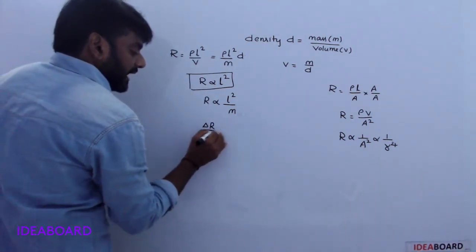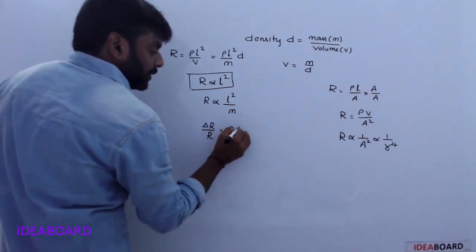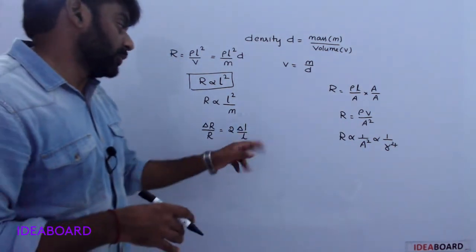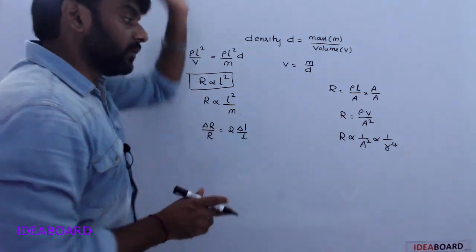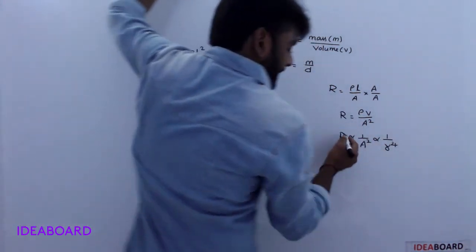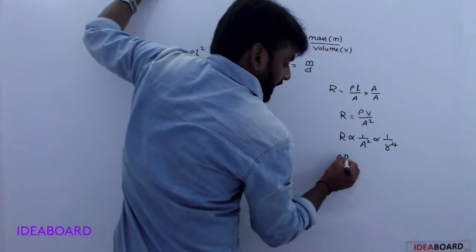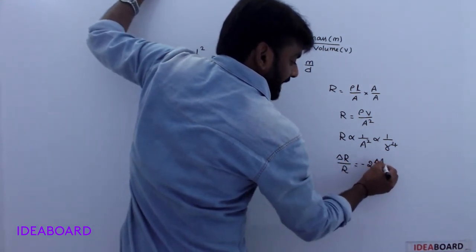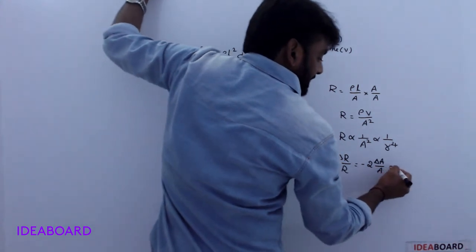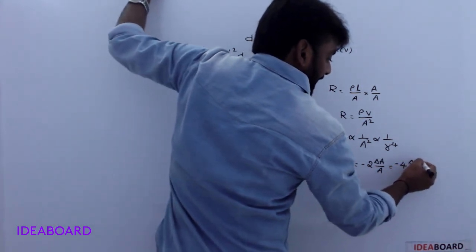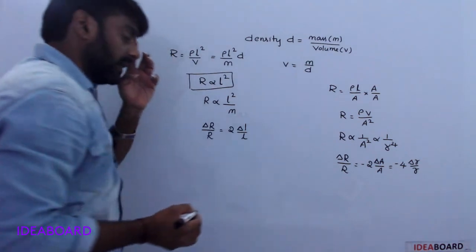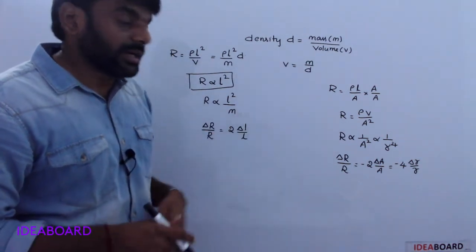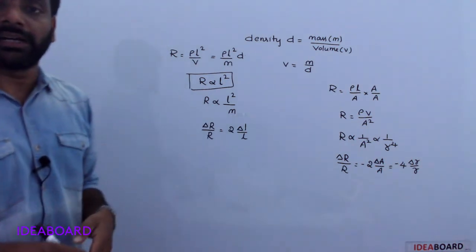Delta R by R is equal to 2 into delta L by L. Now here, in this case, delta R by R is minus 2 delta A by A, which is equal to minus 4 delta r by r. Understood?